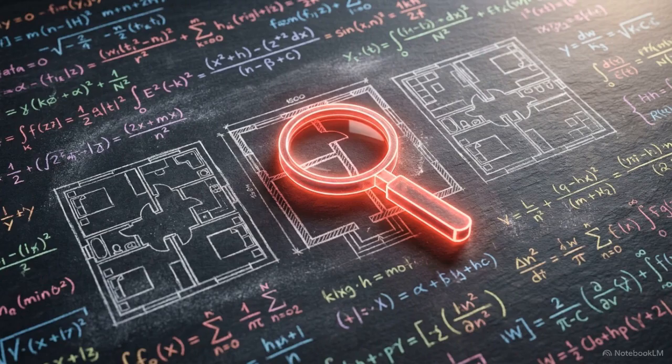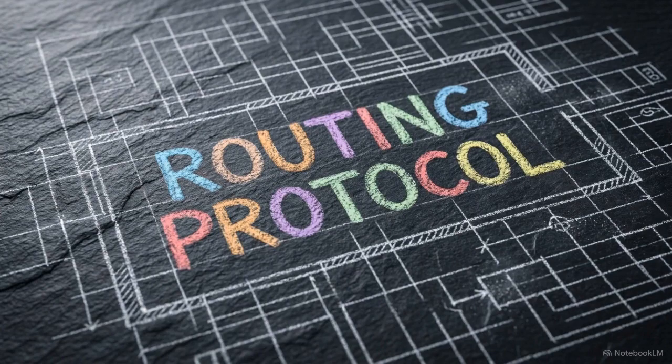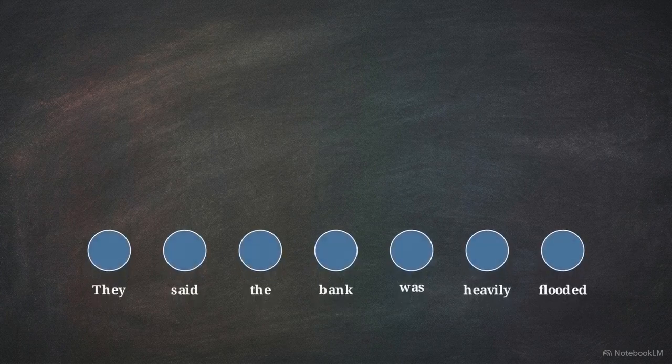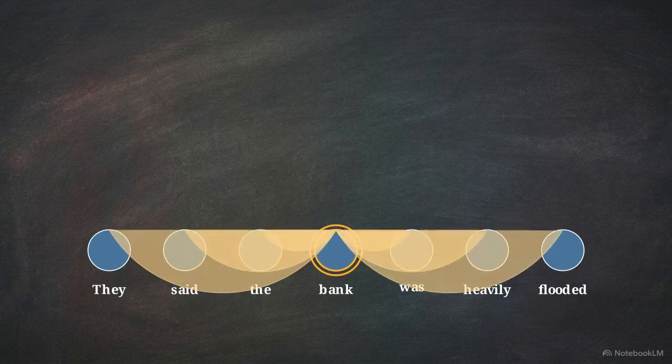The structural difference between the major AI architectures is entirely governed by attention masking. This is the mathematical rule set dictating which tokens are allowed to share information with each other. In an encoder-only architecture like BERT, the flow of information is bidirectional. A token can look at every single word that comes before it and every word that comes after it. Bidirectional flow is perfect for deep reading.